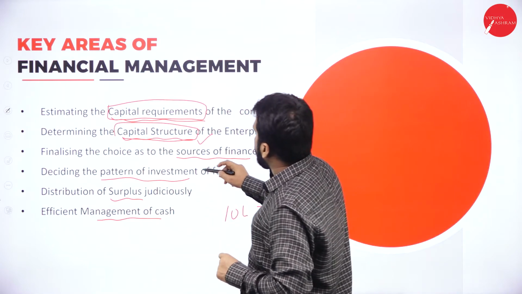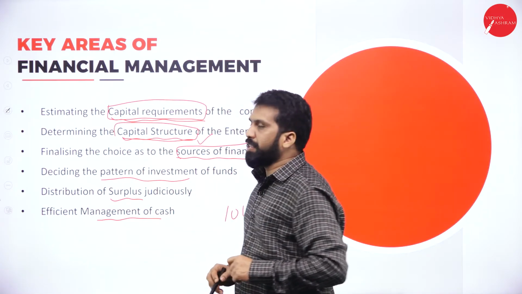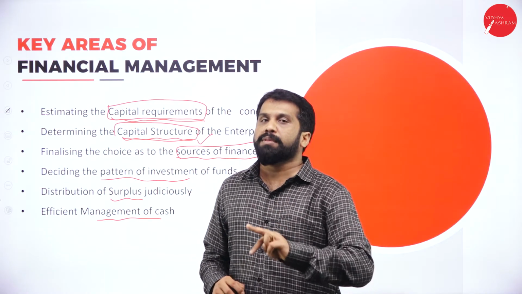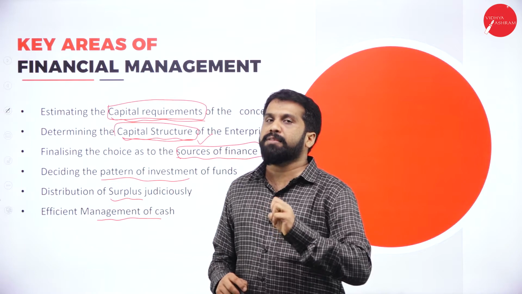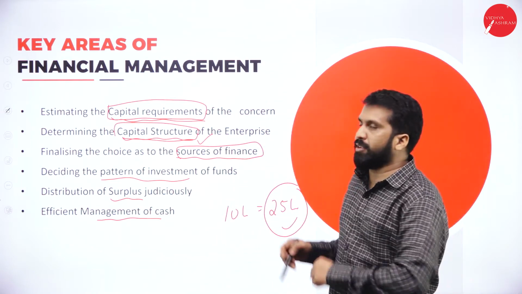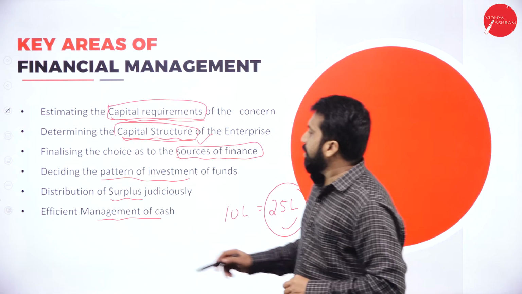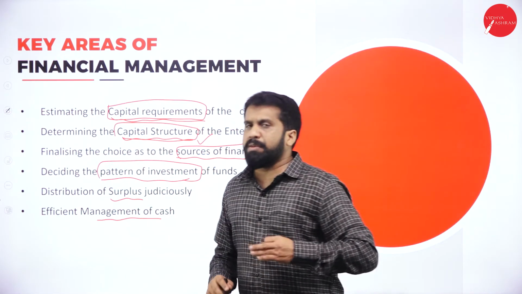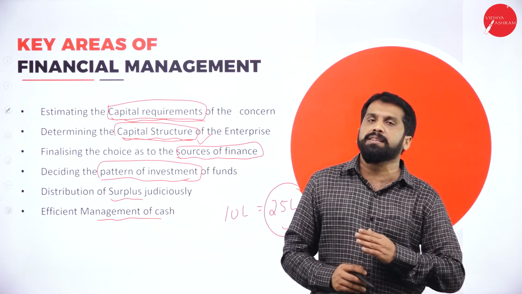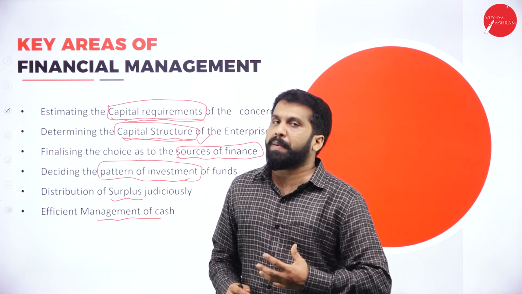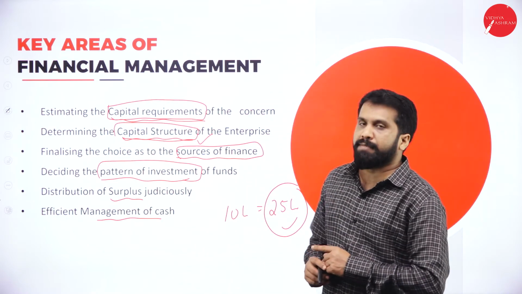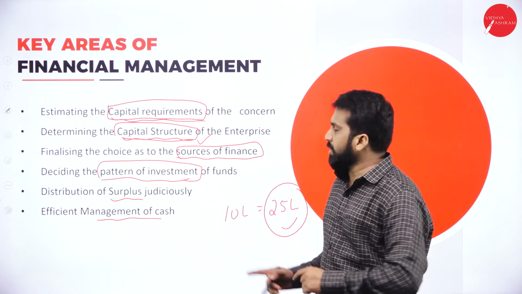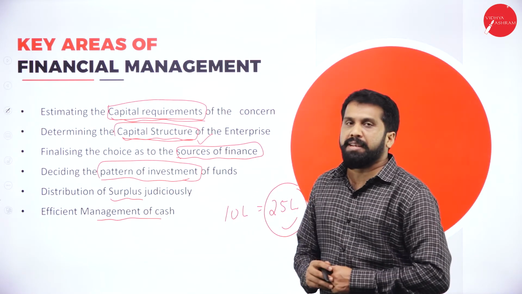Next, sources of finance. There are two major sources of finance. One is long term, another is short term. These two are called sources of finance. We'll learn about this in session 3. Then, deciding the pattern of investment. It may be long term, short term, or mid term. What pattern have they used to make investment? Should they go for a bank? Should they go for the stock market? Everything will be discussed in the pattern of investment.